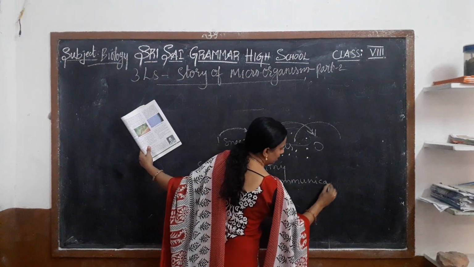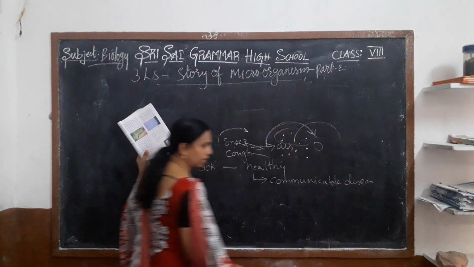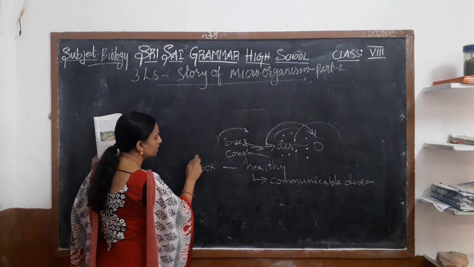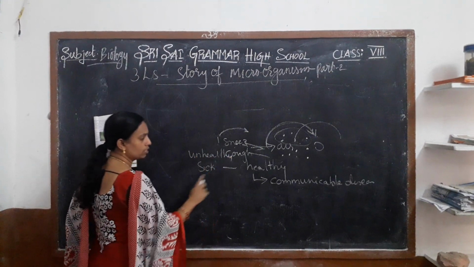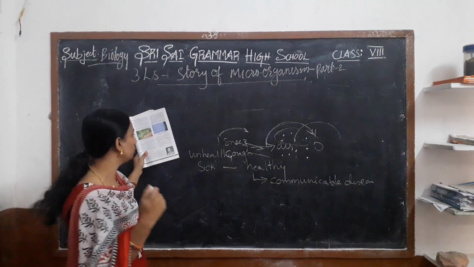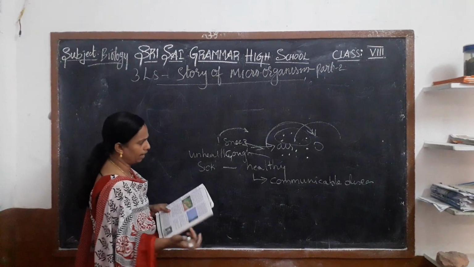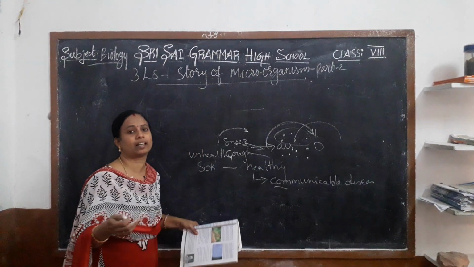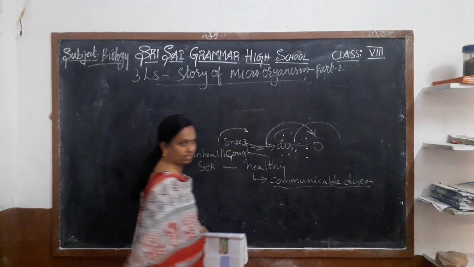They spread through air, direct contact, insects, or animals. This is known as communicable diseases.